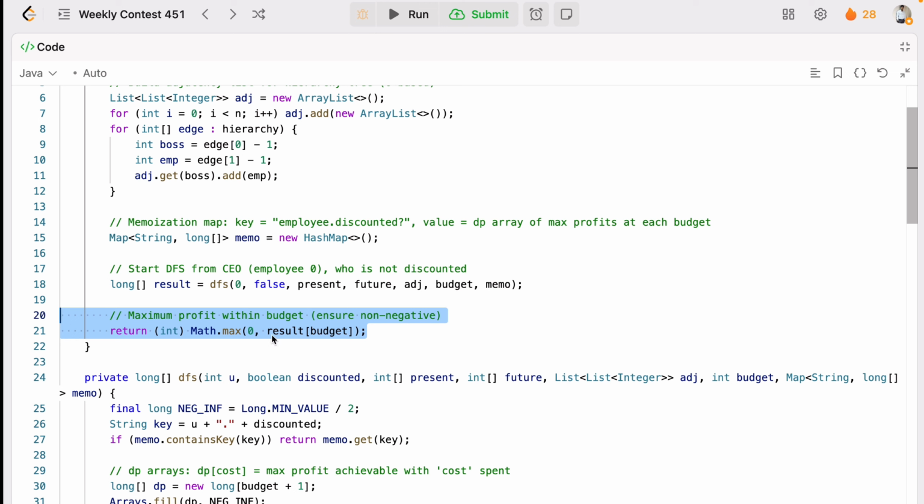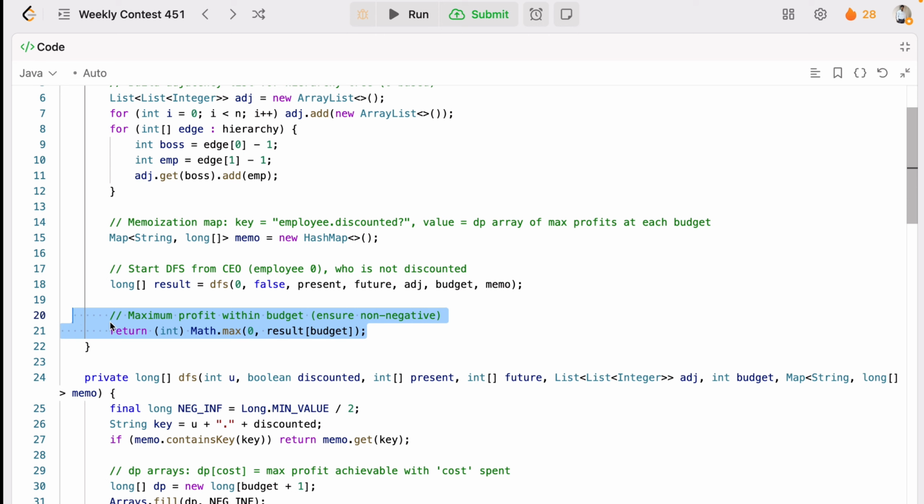So we have to return the maximum profit from the DP array. How are we going to do that? You just take Math.max, and you pass 0 and the result at the budget, and you have to return it. Why? Which one is the max one? We have to return the maximum profit achievable within the full budget after processing the entire tree.